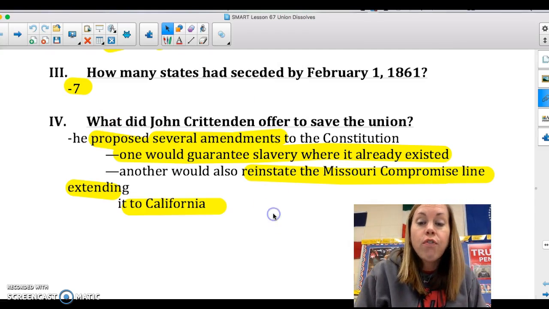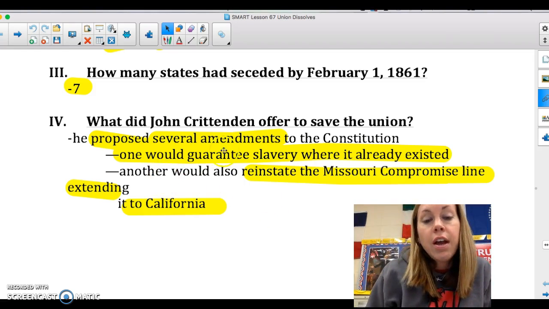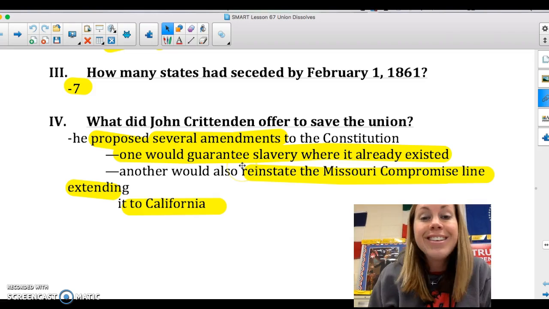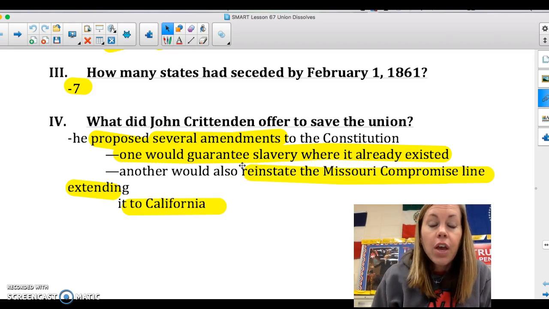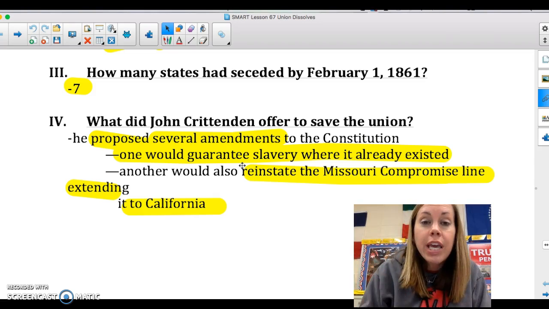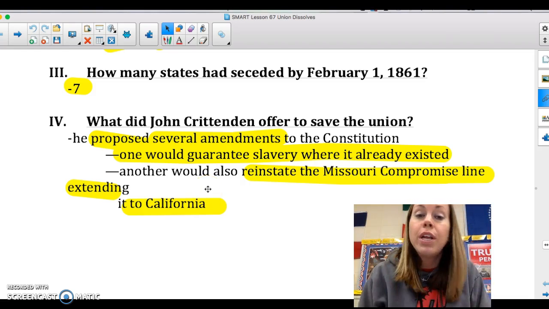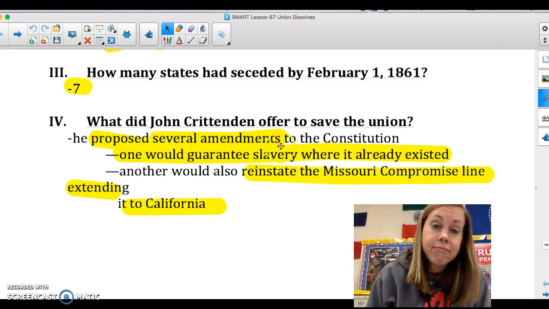John Crittenden offers a solution, a little too late and also a little too wrong. So his solution is an amendment to the Constitution that would guarantee slavery where it existed. So he's going to tell the South, there's no need to leave. There's no need to leave South Carolina. We're going to keep slavery where it exists, and we will reinstate the Missouri Compromise line and extend it to California. So anything below that will come in as slave. So no worries, no worries.